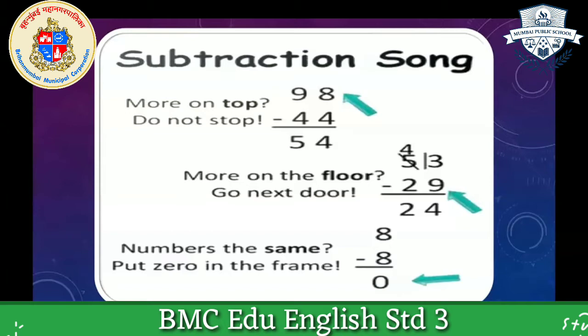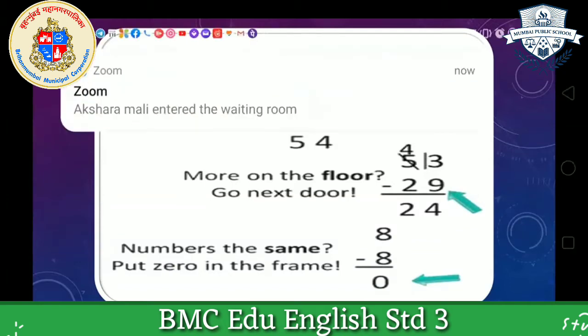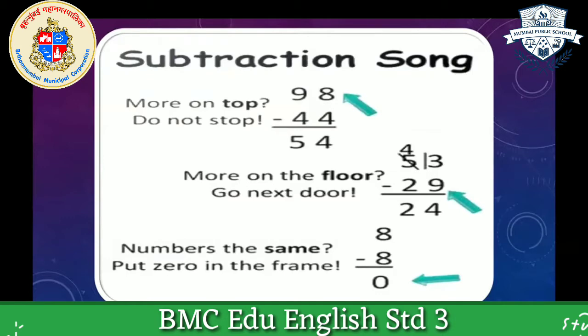But see the second two lines. More on the floor, go next door. That is what we are going to see in today's topic. That is 53 minus 29.